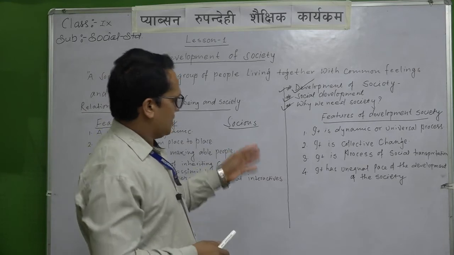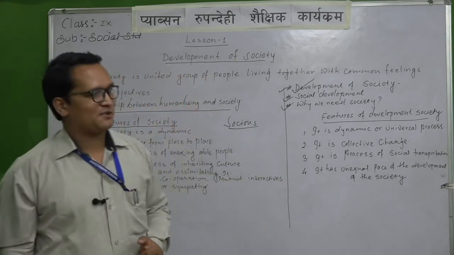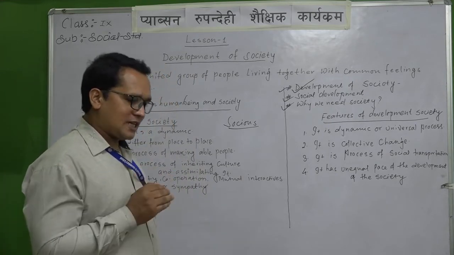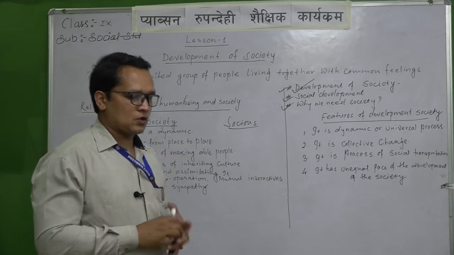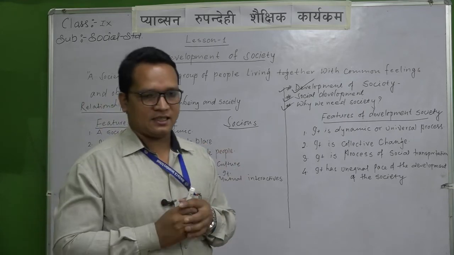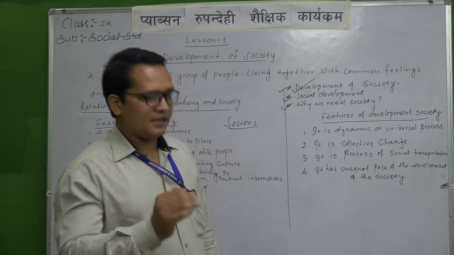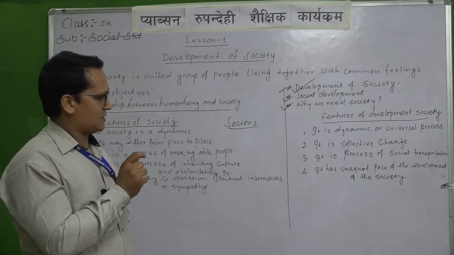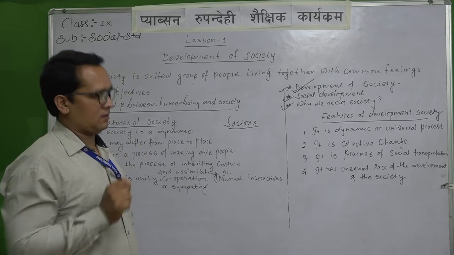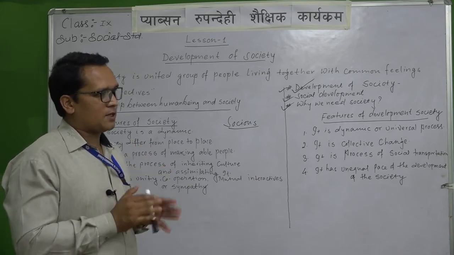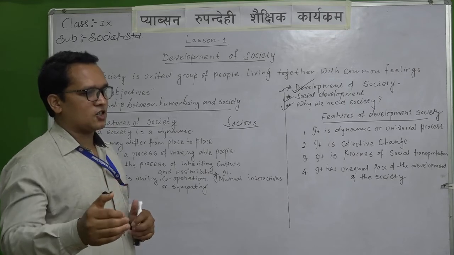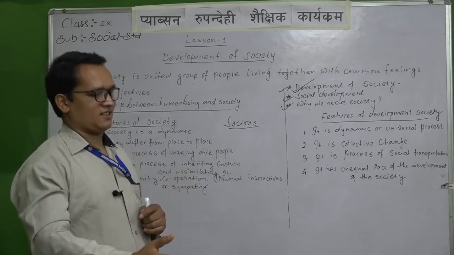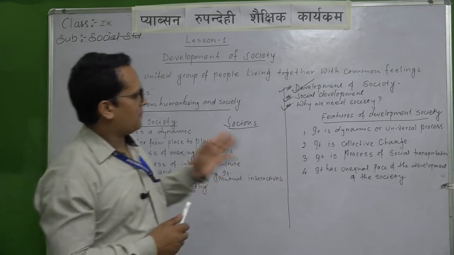Now, there is unequal pace of the development of the society. Unequal pace. Society is dynamic. Society is developed continuously and the development is continuous. We agree with this, but the pace may be unequal. Sometimes the development process can be fast, sometimes it may be a little bit slow, but it continues. It is called the unequal pace.